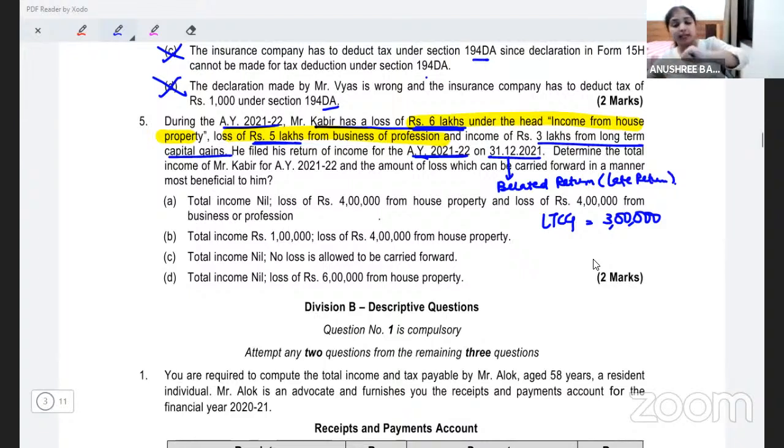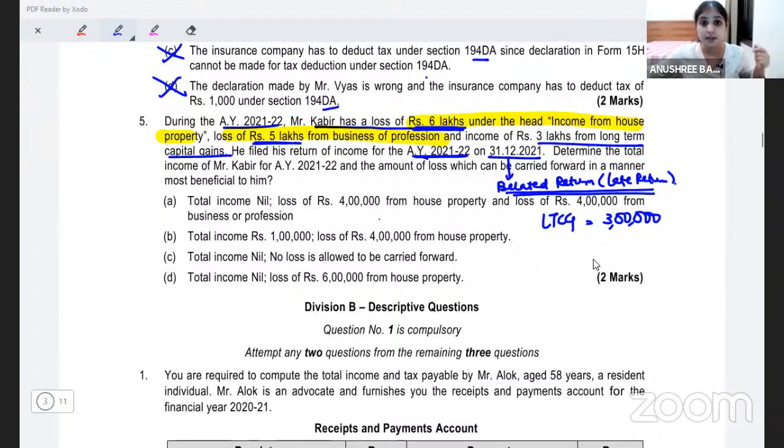See, what are your 139 due dates? Either 31st July or 31st October or 30th November. He is going and filing the return on 31st December. Definitely, this is a belated return. When you file a belated return, what impact does it have on set off and carry forward losses? You can set off losses, but you cannot carry forward losses. But there are some losses which, even though you filed the return late, you can still carry forward.